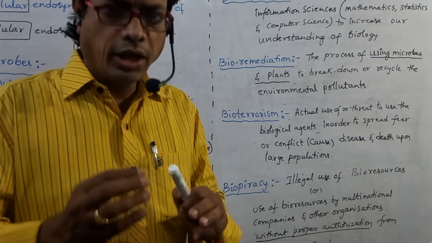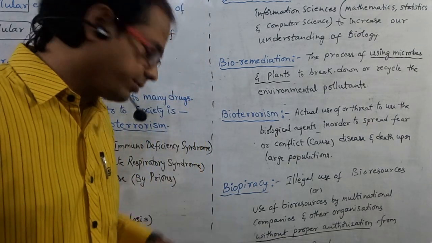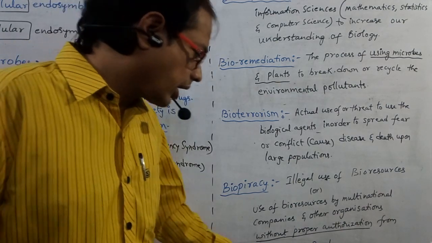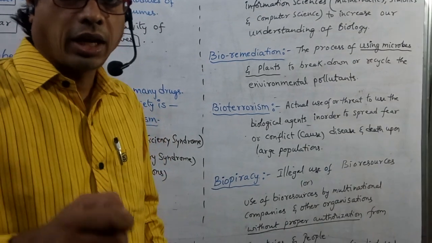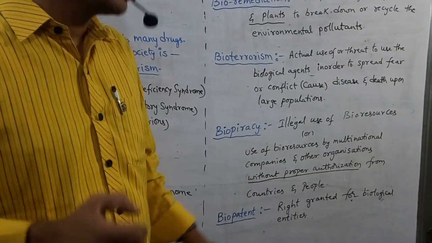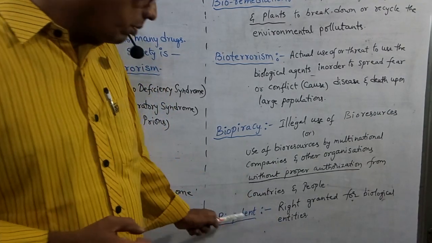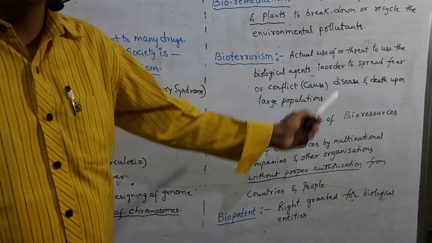So, illegal use of bioresources is called biopiracy. And next one, biopatent. Right granted for biological entities. That is biological substances. That is nothing but biopatent. My dear students, please note down all these points.